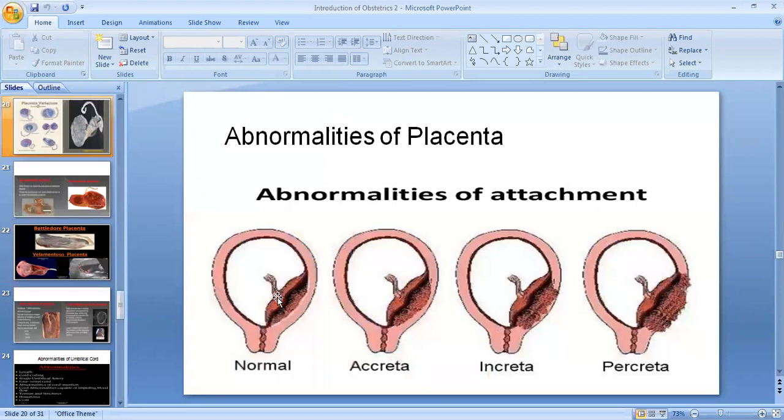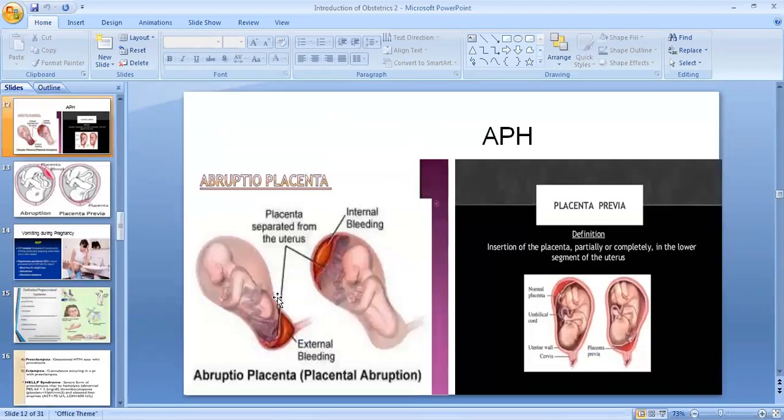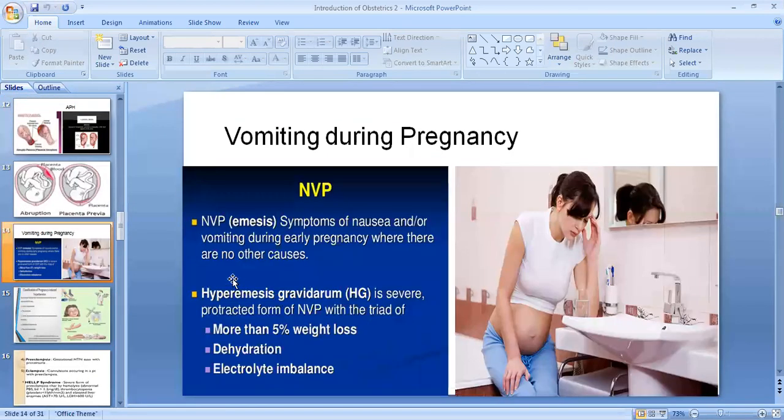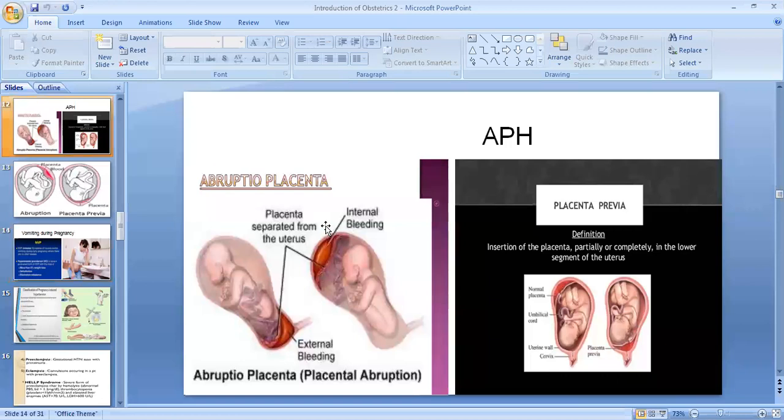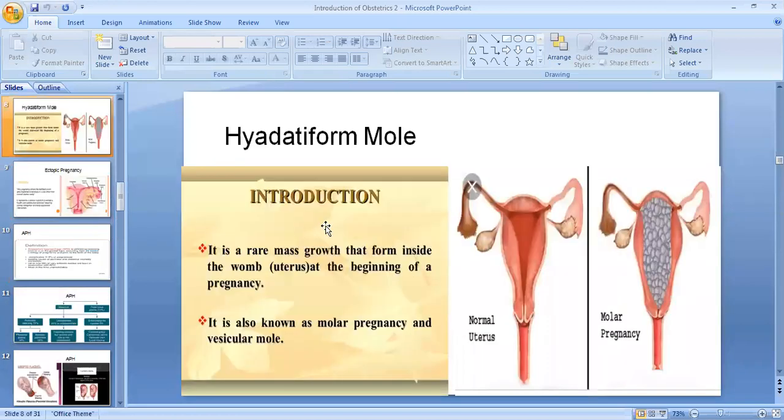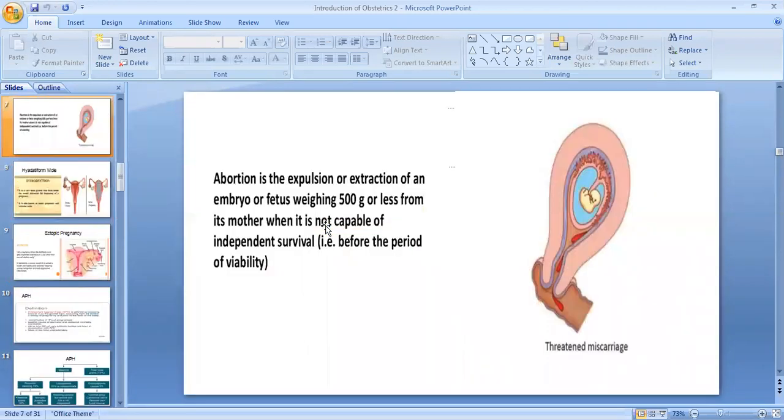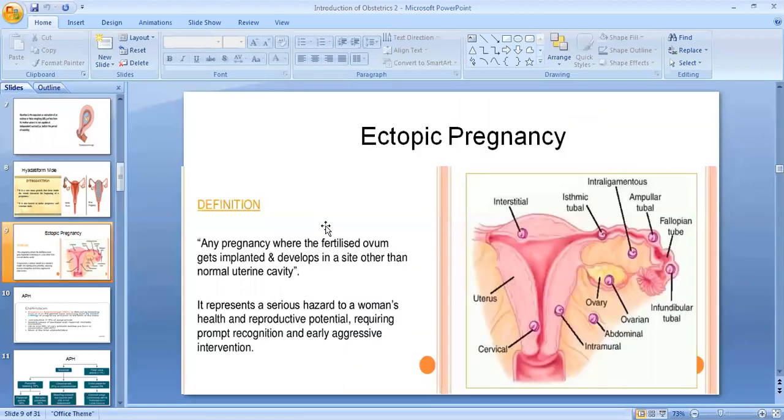Out of these problems, we have finished one, that is NVP, vomiting during the pregnancy. Abortion we have finished. Now we are going to continue with ectopic pregnancy in the next lecture. So this is the general scenario of how mothers may get problems during pregnancy.